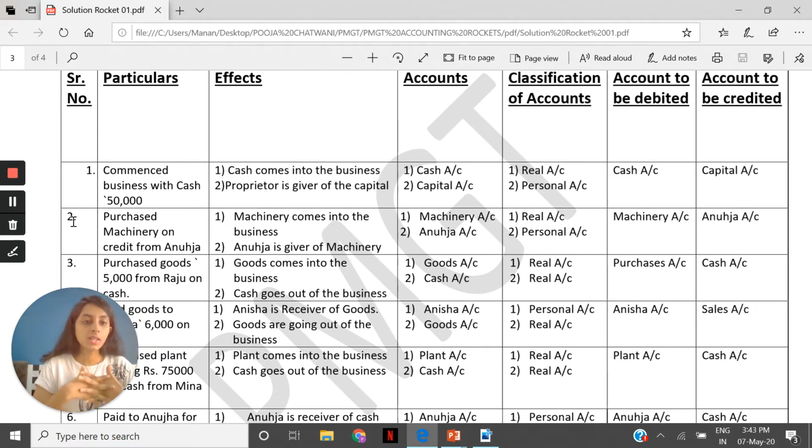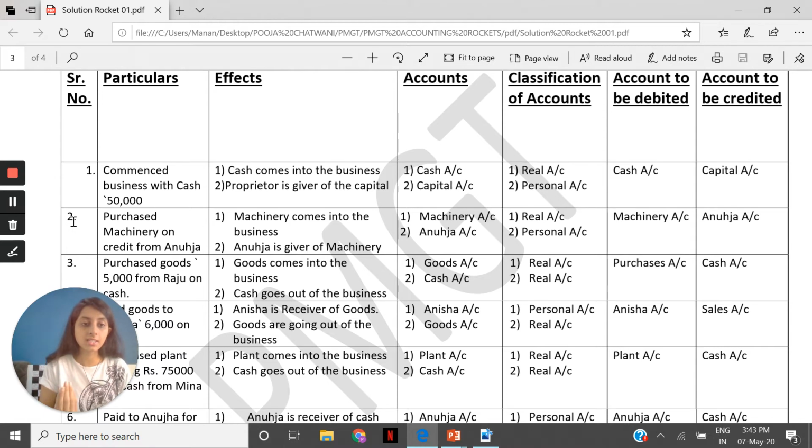Great. So in this case, the two main accounts that are coming into the picture are machinery account and the second is Ahuja account. Machinery account is your real account and your Ahuja account is going to be your personal account. For real account, the rule applies, debit what comes in. So for business, the machinery is coming in, debit what comes in.